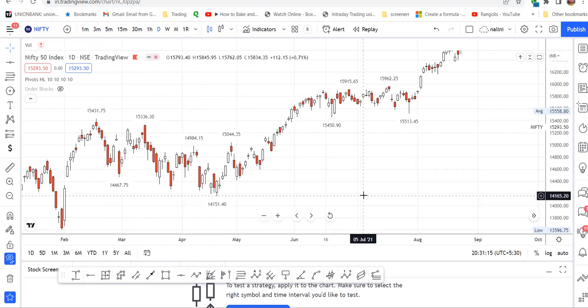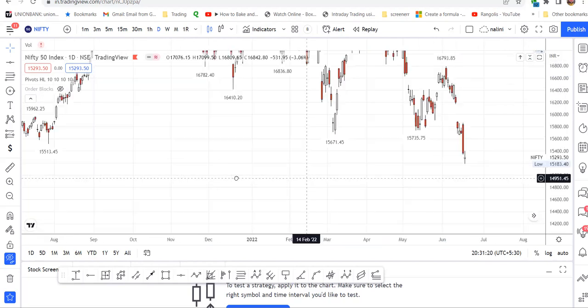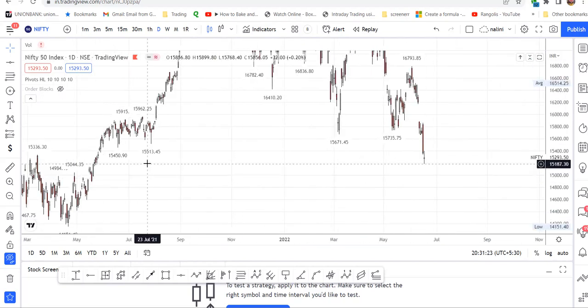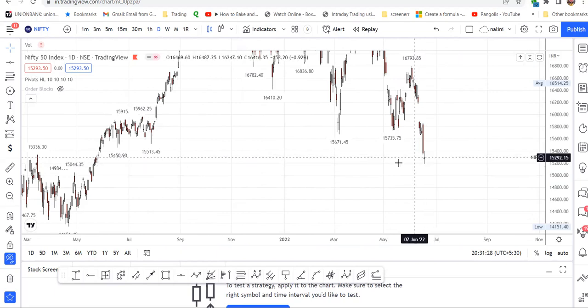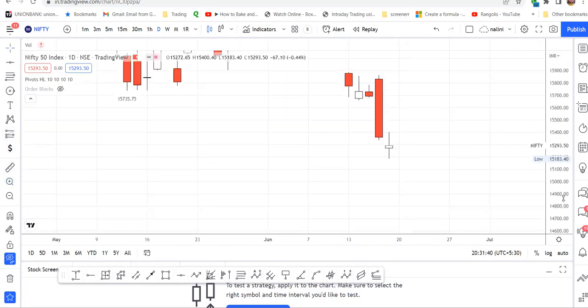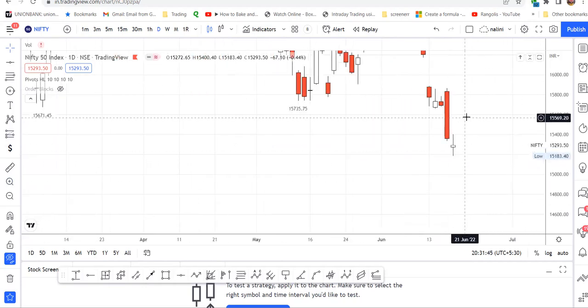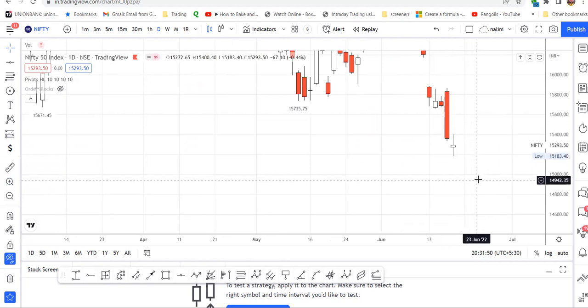Now, the question arises whether Nifty has completed the correction. Now it is at 15,183, and a doji has formed on the Friday. Doji is nothing but after a huge sell-off, this is a halt in the market, or the market will not continuously sell off like that, and it will seek some higher prices to go again for sell-off.